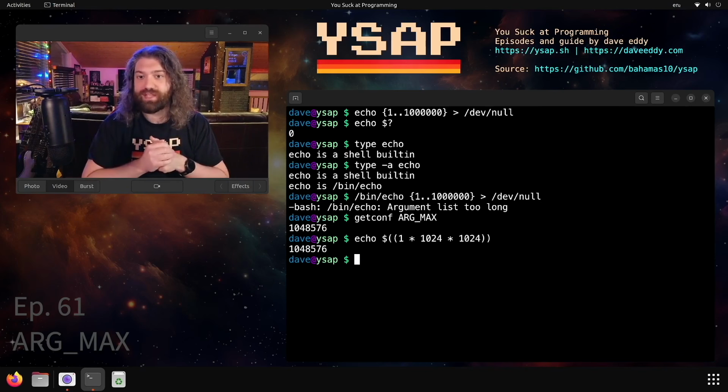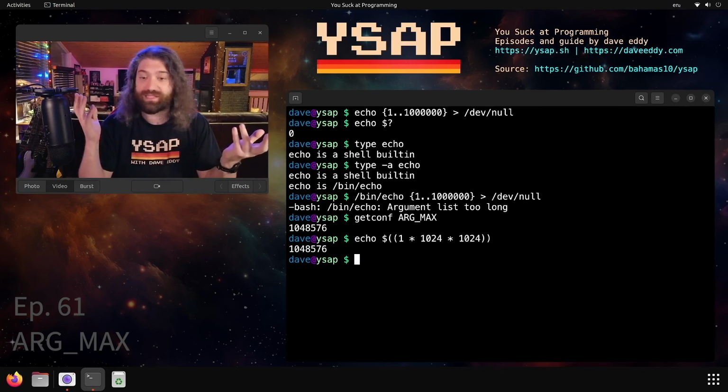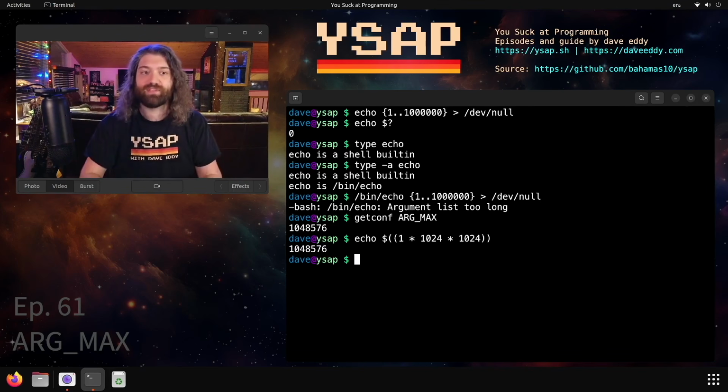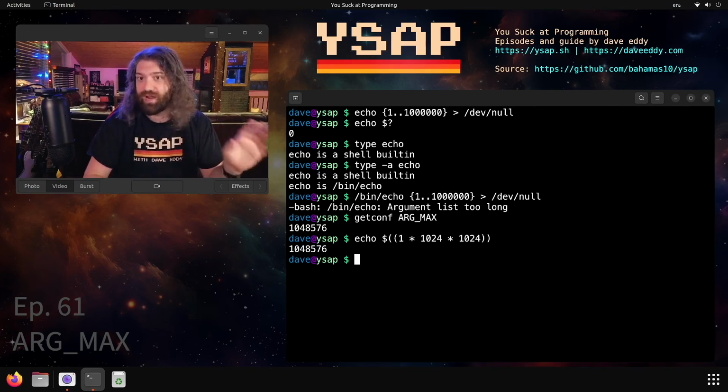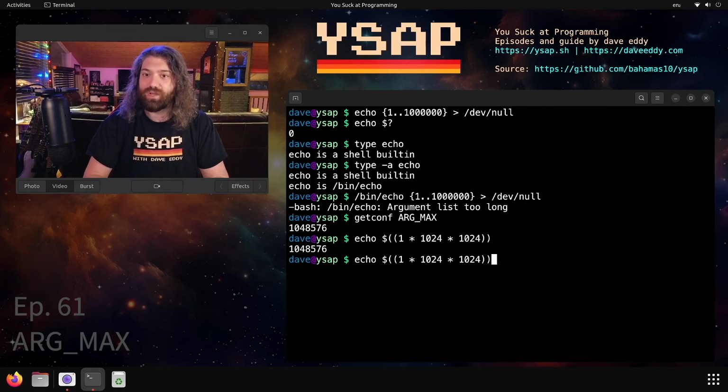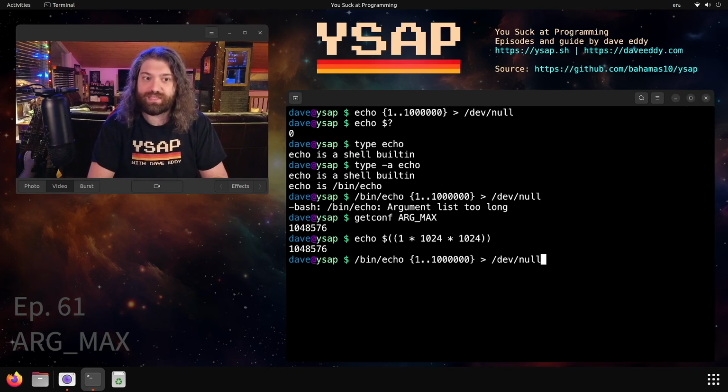There's a reason for this. It's because the arguments are going to be passed through the stack, and there's a limited amount of memory space for that. So the limit itself is not the number of arguments, it's the size of the argument data. There's some other logistics behind it, and different operating systems will handle it differently. So 1,000,000 is not going to be a magic number here. There's just going to be a certain point where you will hit this limit.